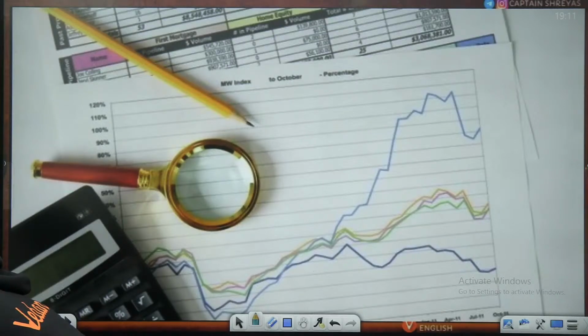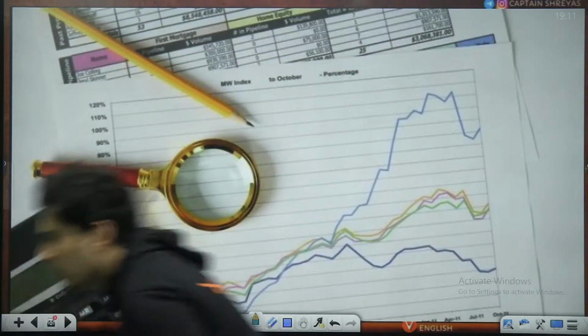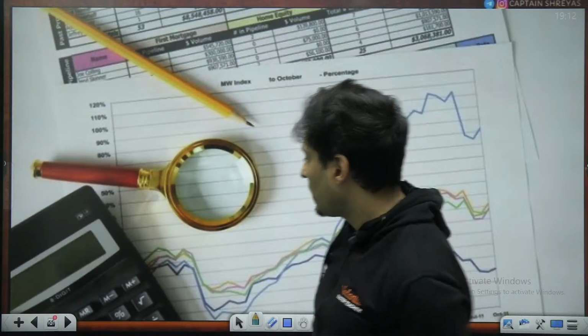One second, let me just open up my NCERT. Okay, fine. Shall we begin?